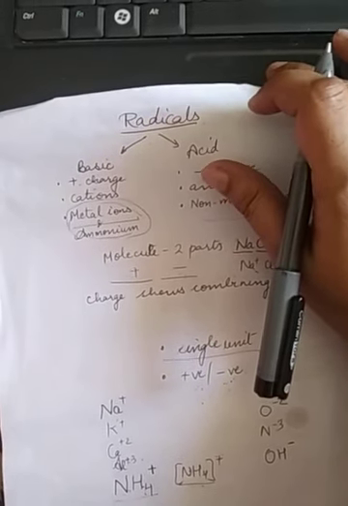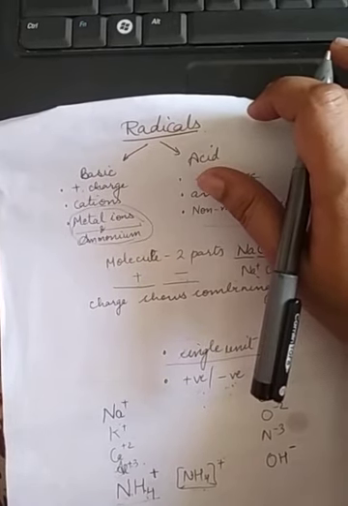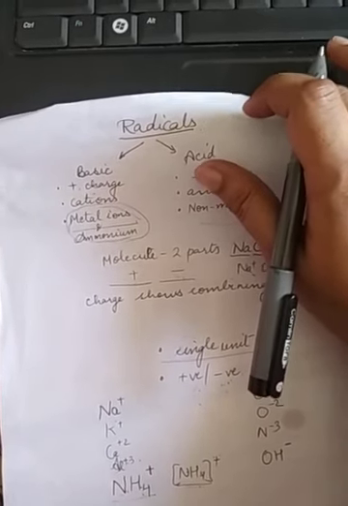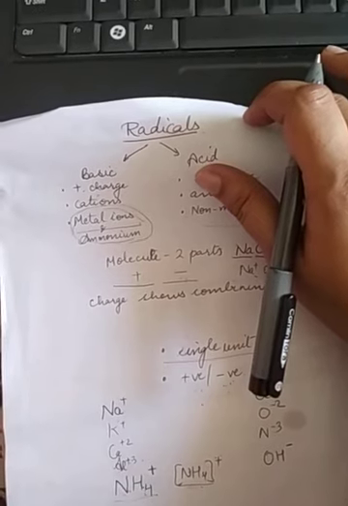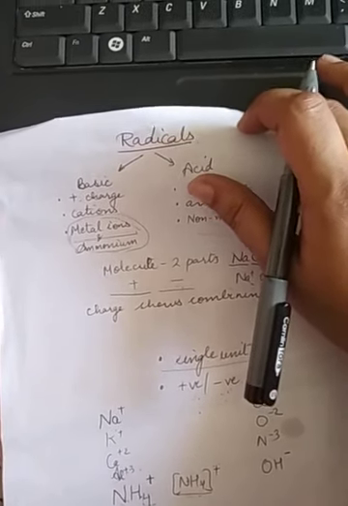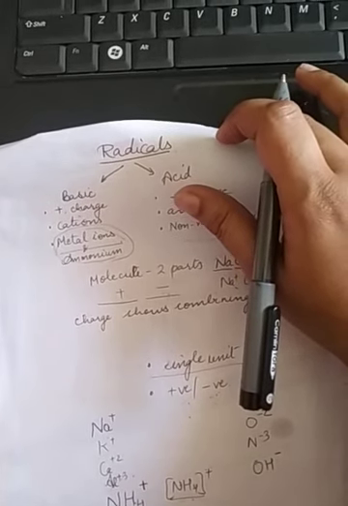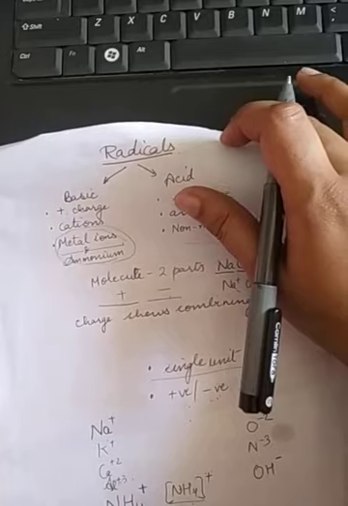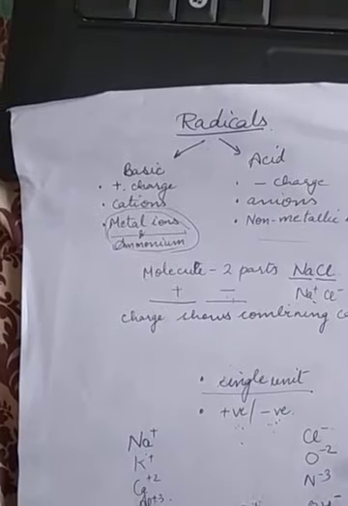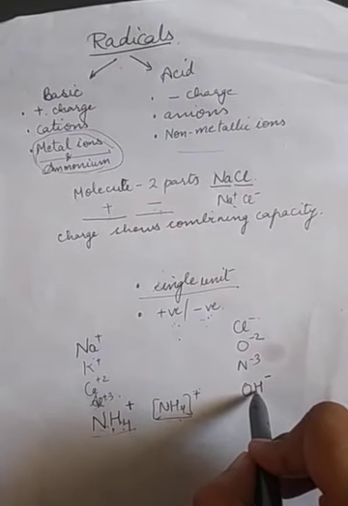Okay, now of course you can learn all these, and you have to learn all these radicals, but there are a few ways which will help you in learning them. You have already learned these two, ammonium and hydroxide radical.